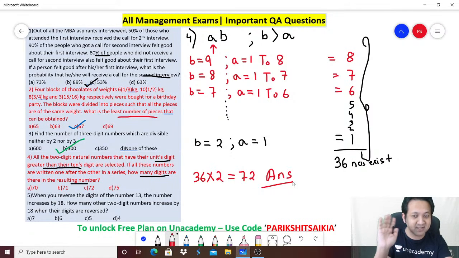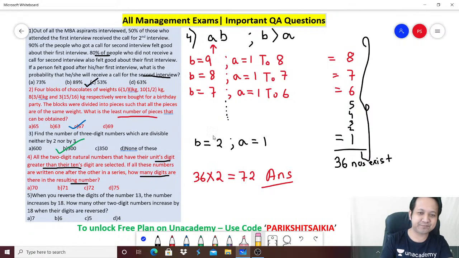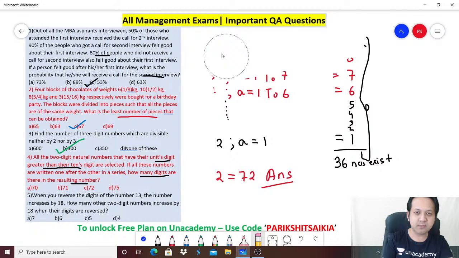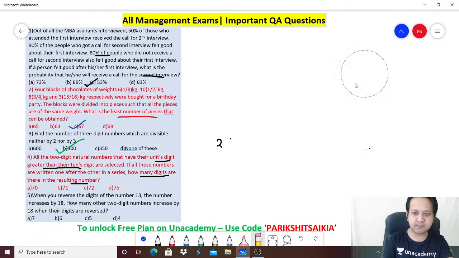So remember, numbers are 36. The question is not asking how many numbers. The question is asking how many digits. So every number is a 2-digit number. So 36 into 2, 72. Got it? Chalo. Next. Let's go to the next one.